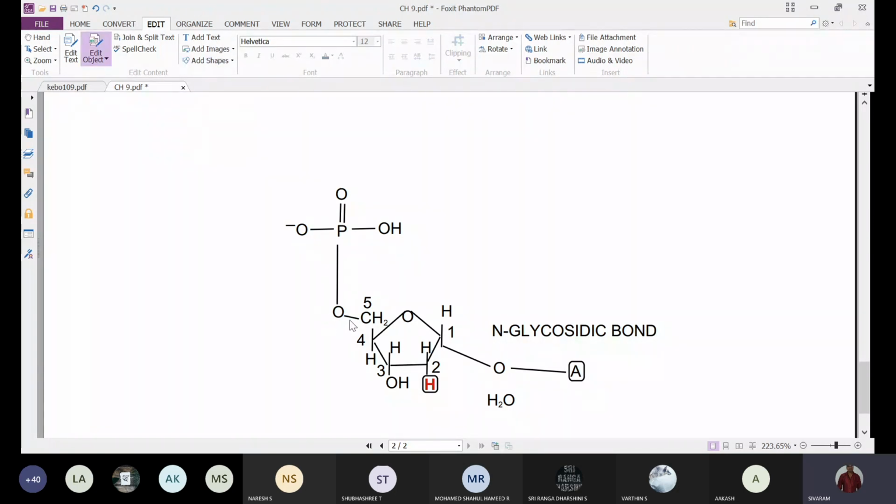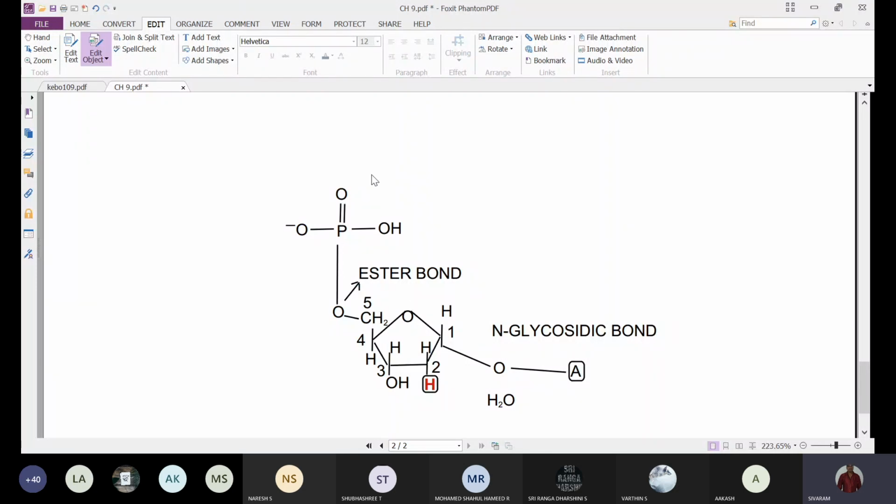Now this bond we are calling an ester bond. This is the N-glycosidic bond, and this is the ester bond.